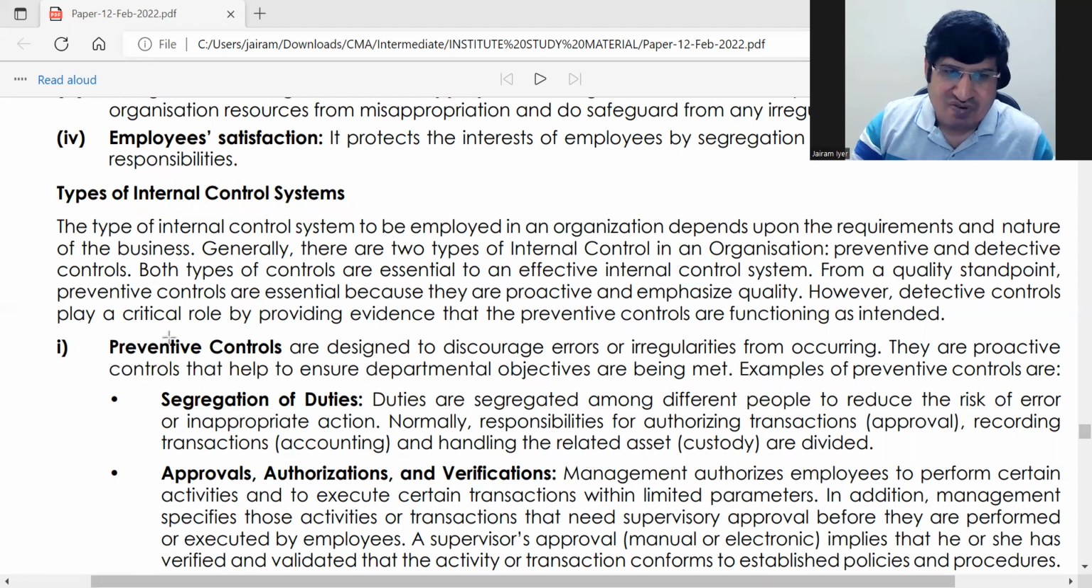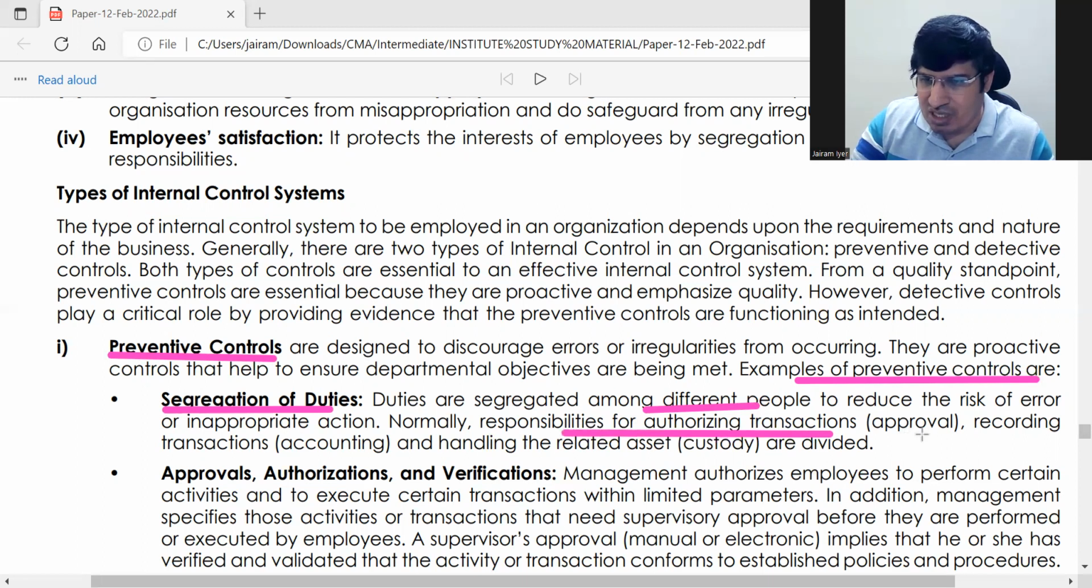So one is preventive controls. 2 types of internal controls. One is preventive controls. So how this is done is, examples of preventive controls: segregation of duties. So here duties are segregated among different people such that responsibilities for authorizing transactions, that is approval, is given by another person. Recording, that is accounting, is done by another person, and custody of the asset is with some other person. So this is called segregation of duties.